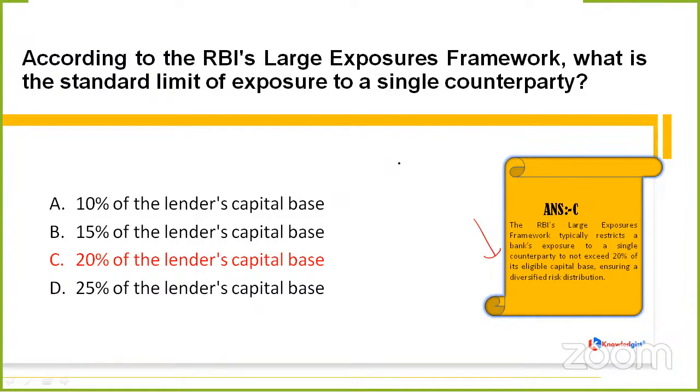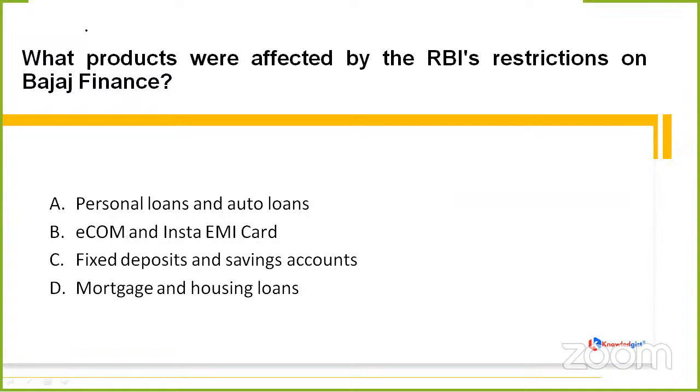What is the aim? The aim is just to ensure a diversified risk distribution, which means lowering the after effects if there is any kind of risk related to burglary or any counterparty issue. Clear? Coming to the next question, which is asking what products were affected by the RBI's restrictions on Bajaj Finance,